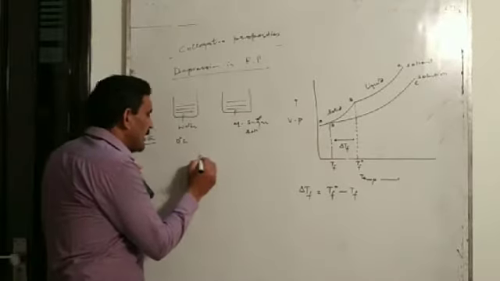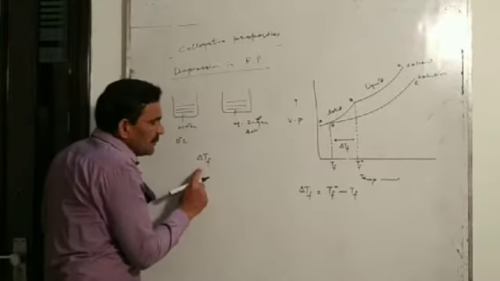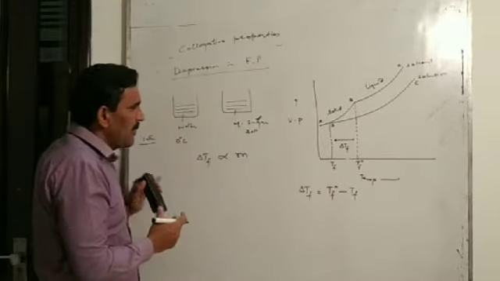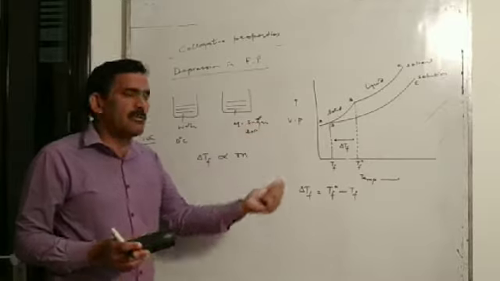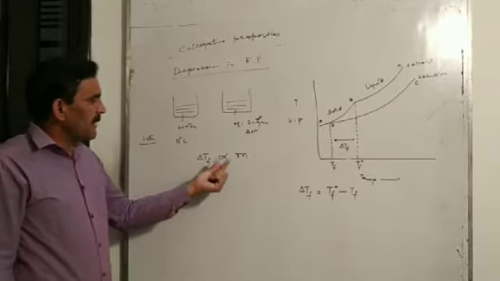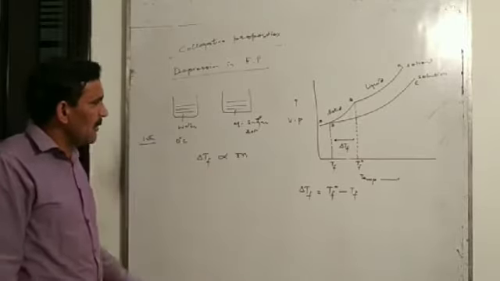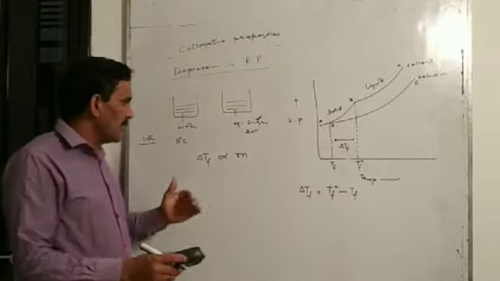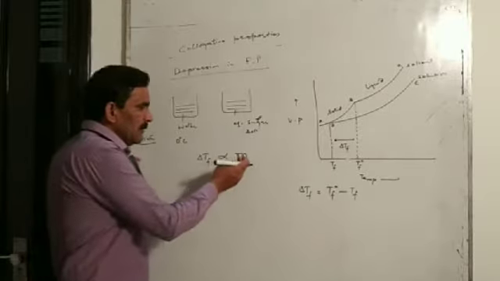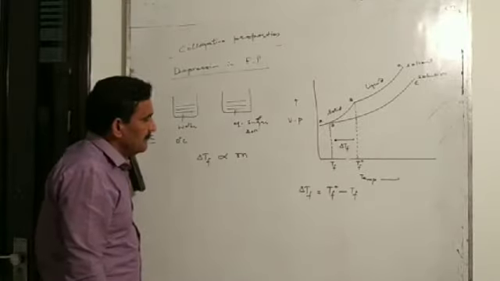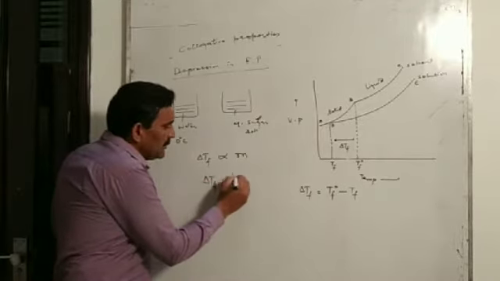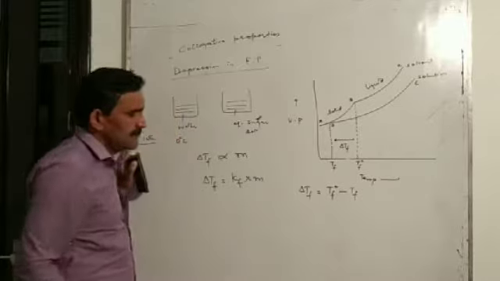Now you see this delta Tf, that is the depression in freezing point of the solution, is found to be directly proportional to the molality of the solution containing non-volatile solute. Practically, delta Tf is found to be directly proportional to the molality of the solution. And we know molality is the number of moles of solute present per kilogram of solvent. Here delta Tf can be written equal to Kf into m.